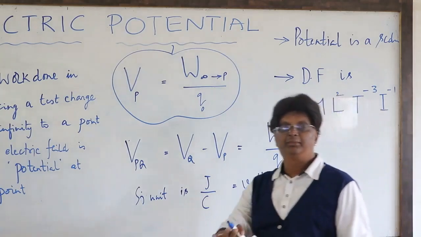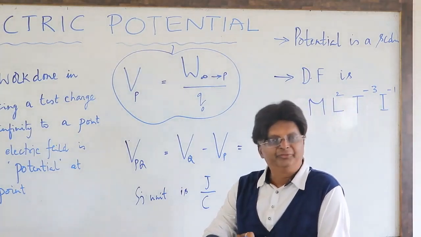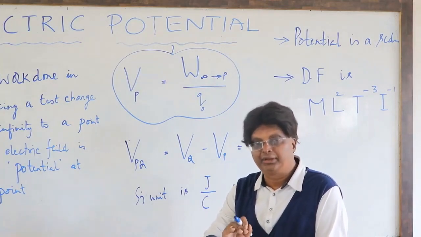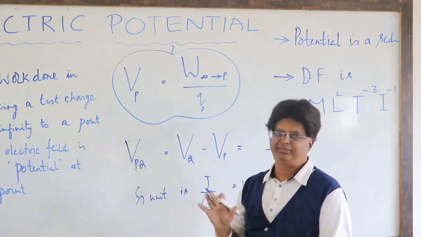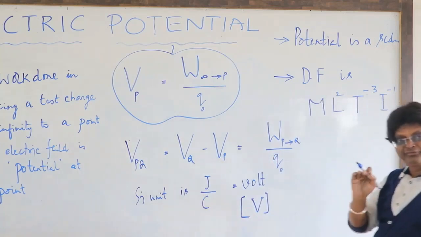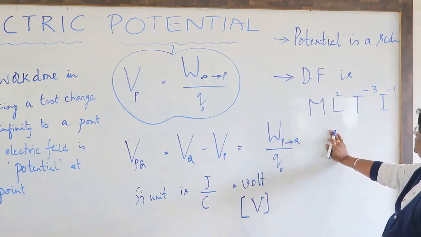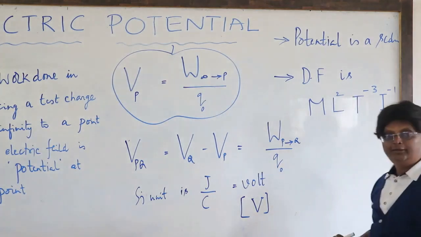Whenever this kind of dimension formula comes, please do remember it is not a memory. If you make a memory, it's a complete mess up and stress. At the essential right time of your challenges, it makes a big difference. So just from known to unknown, you make your journey. This is mL square T minus 3 I minus 1, which is the electric potential dimension formula.